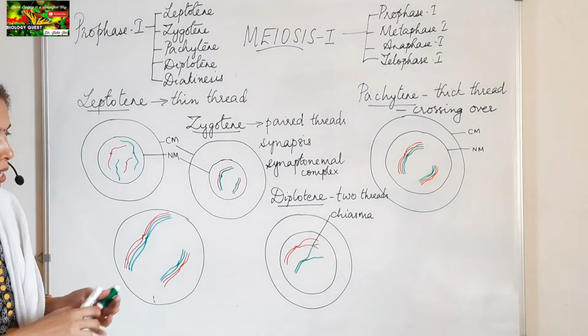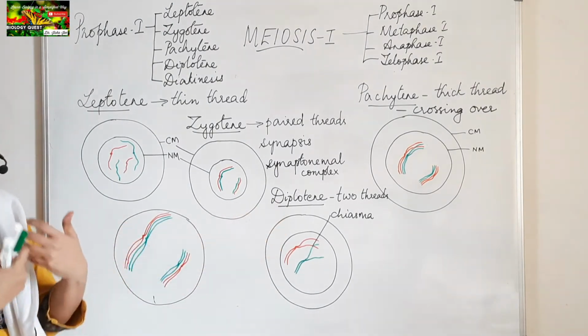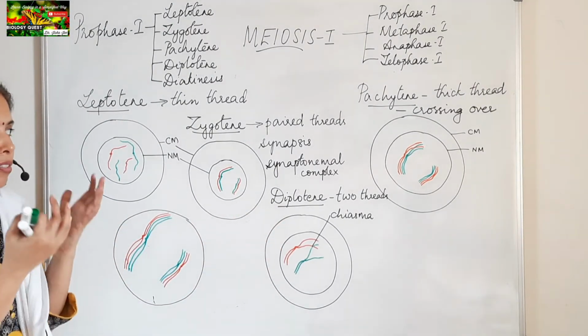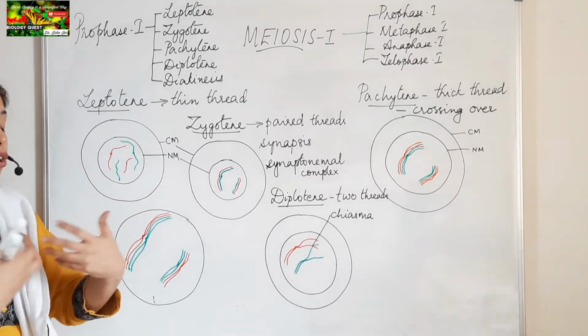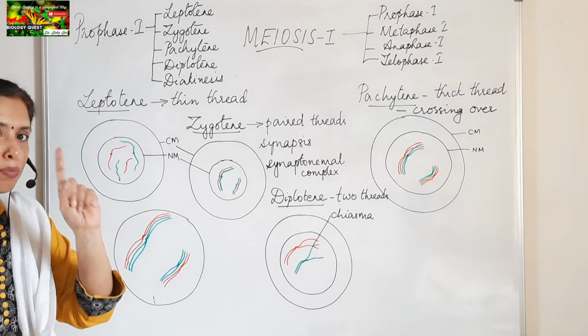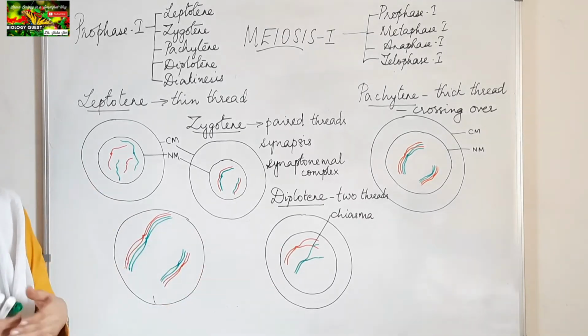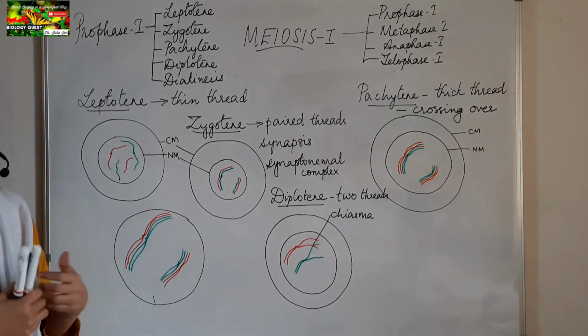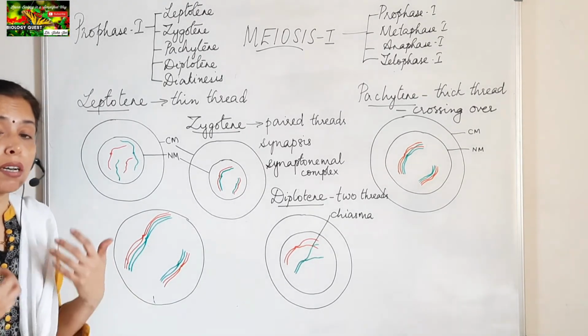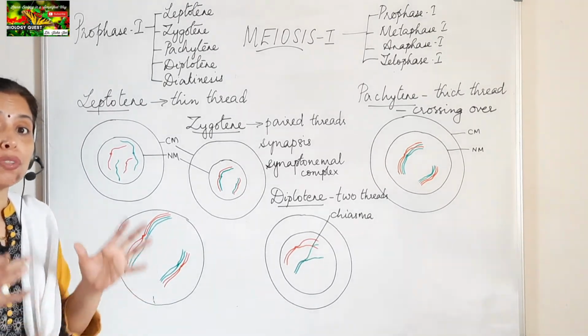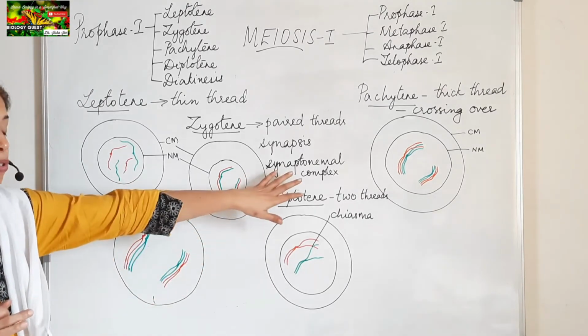So here in Diplotene, the chromosomes which remained together during the previous stage now separate except at the chiasma. This separation of the chromosomes of the homologous pair is due to the dissolution of the synaptonemal complex.